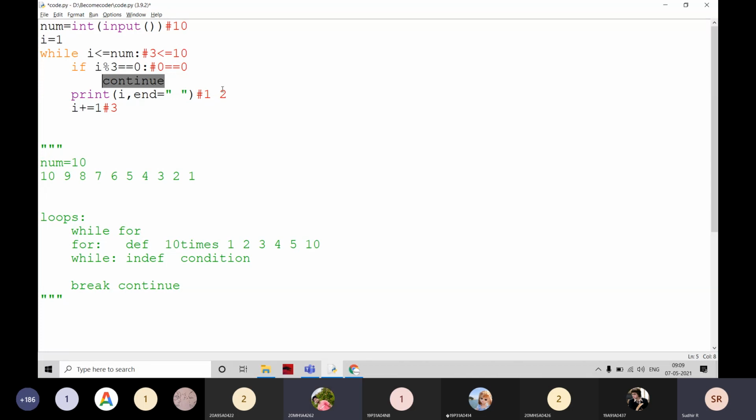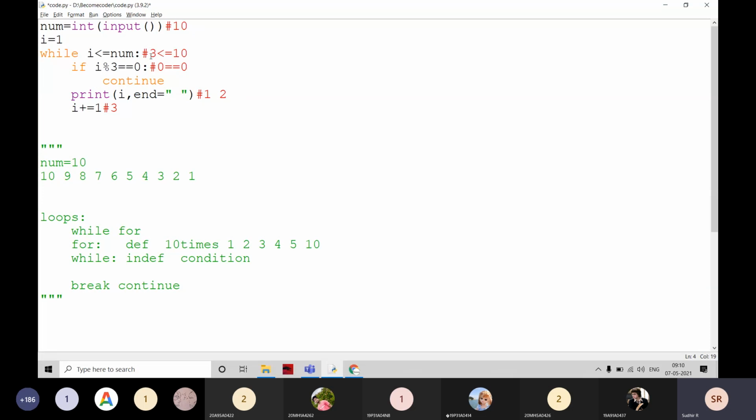It goes to the condition again. That means it is going to reach this position again. And what is the i value now? 3. The i value is not incremented. The i value is 3 only. Again it is checking whether 3 is less than or equal to 10 or not. Yes, it is true again.